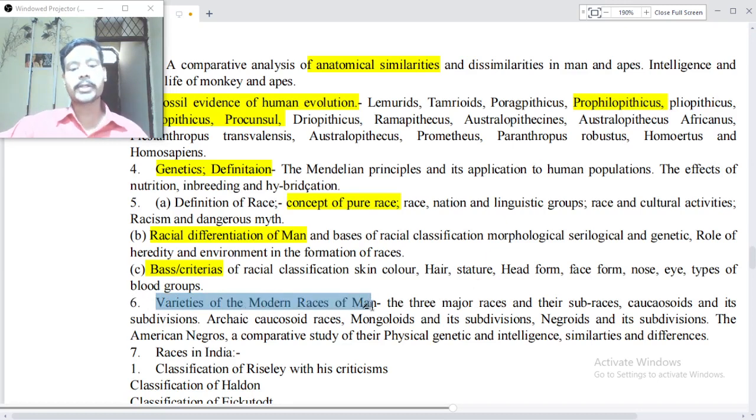Varieties of the modern races of man, and the three major races and their sub-races: Caucasoids and its subdivisions, Archaic Caucasoid races, Mongoloids and its subdivisions, Negroids and its subdivisions, American Negroes. Comparative studies of their physical, genetic and intelligence similarities and differences.